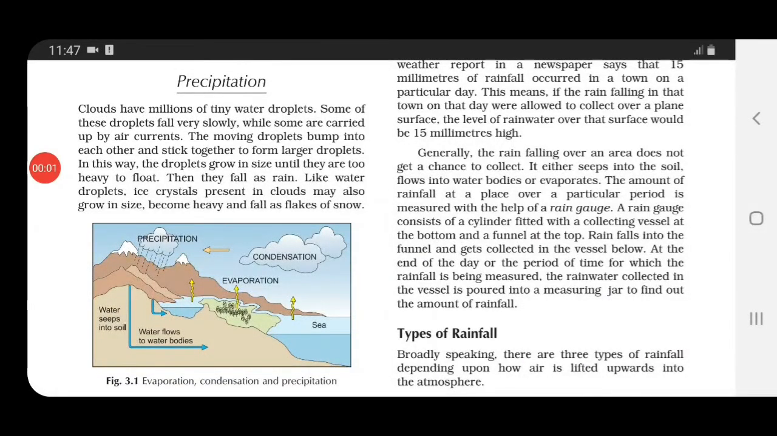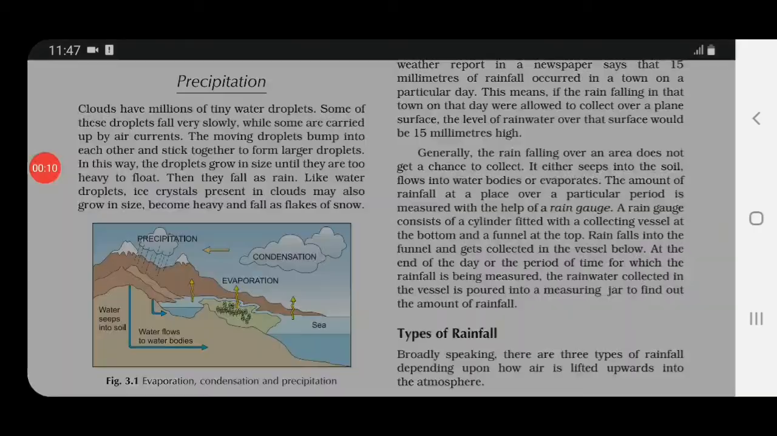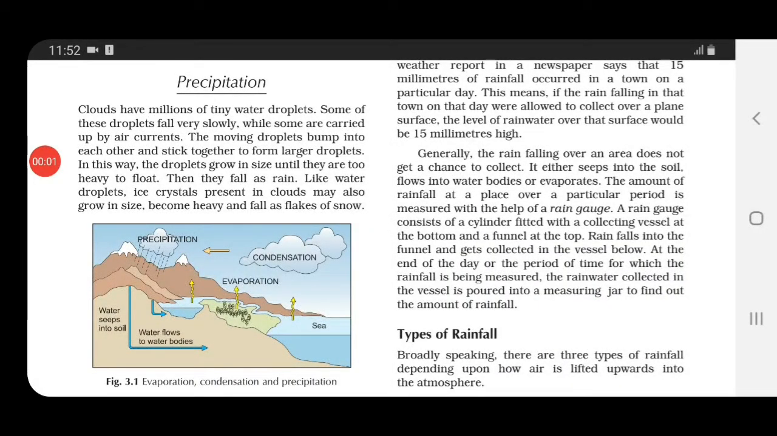Now children, talking about precipitation, we studied about evaporation, humidity, condensation, and now precipitation. See, clouds have millions of tiny water droplets. Now, some of these water droplets, children, fall but very slowly. And some of these water droplets are carried up by air currents. And the tiny moving droplets bump into each other, they stick together, and then what is formed?